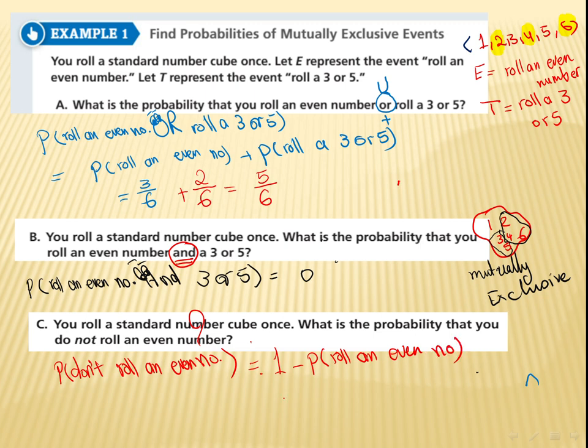Rolling an even number is going to be 1 minus 3 over 6, which, if you want the same denominator, is 6 over 6 minus 3 over 6, which is basically 3 over 6, or even 1 over 2. So here, 1 over 2. I hope it's clear at this moment. Let's move on and have this question.